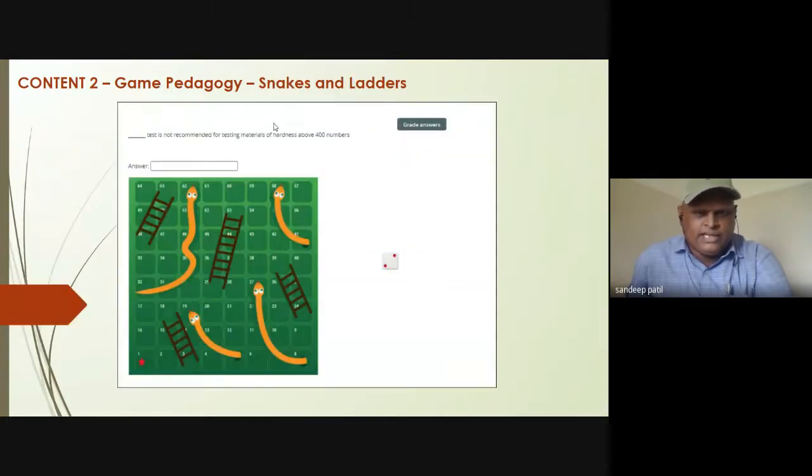Same is the snakes and ladders. The process is the same. You have to click here on this dice and write the particular answer, so that after giving all answers you can reach the last position.